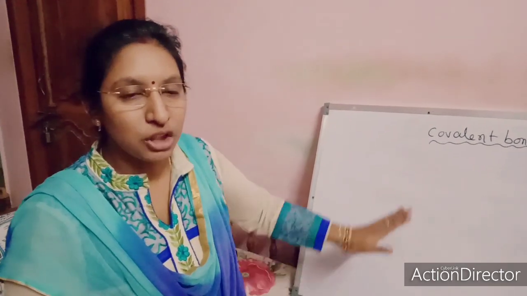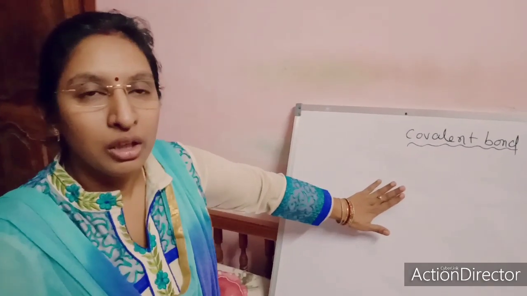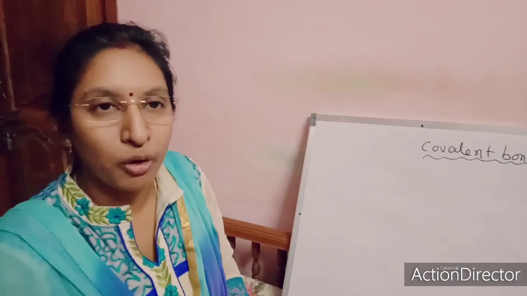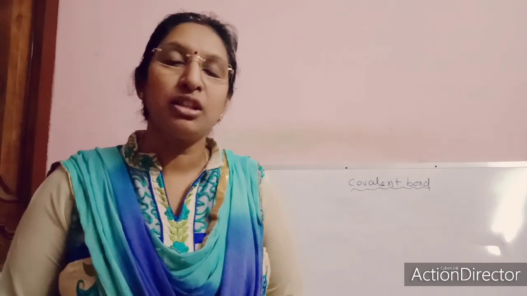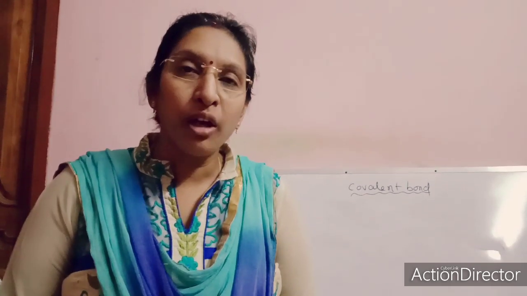Okay, the next topic is polar and non-polar bonds. I told you single covalent bonds can be divided into 2 parts: some are polar, some are nonpolar. Polar covalent bonds are those in which the shared pair of electrons does not remain at the center of the two atoms, but is tilted towards one atom.